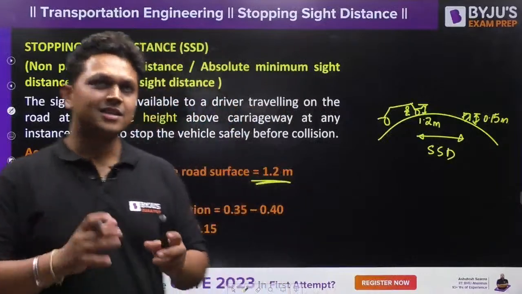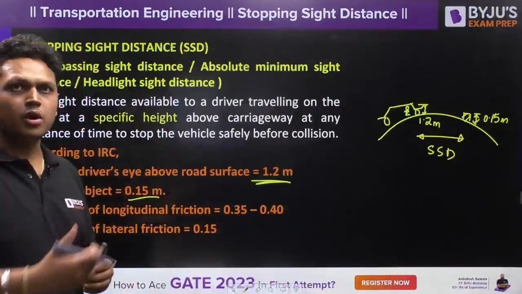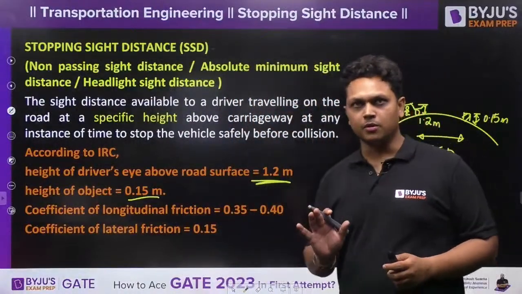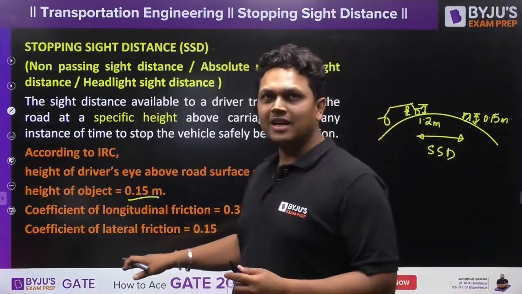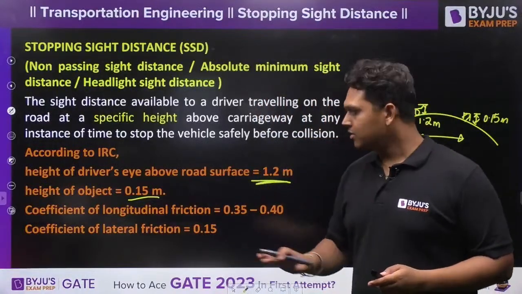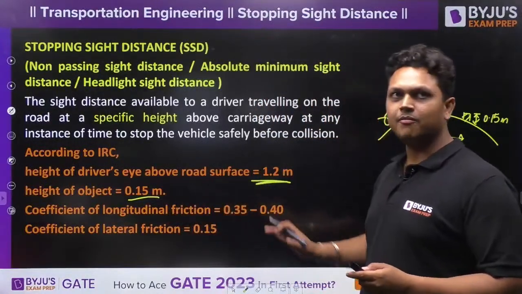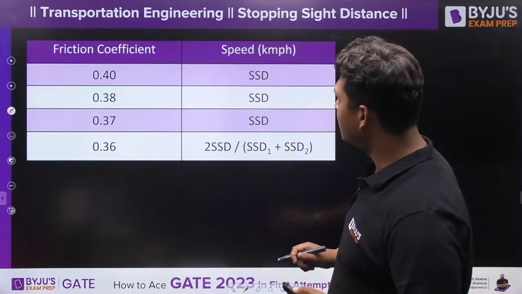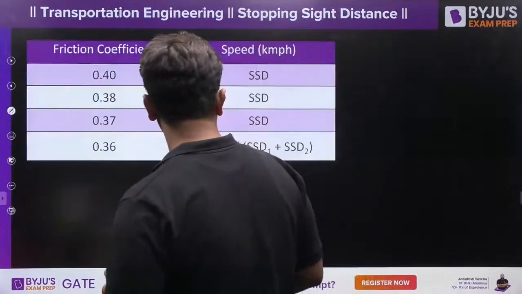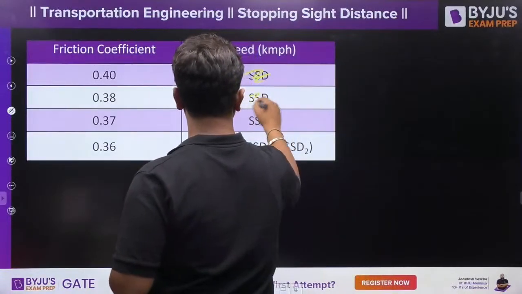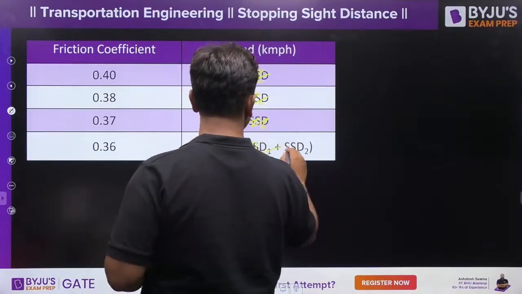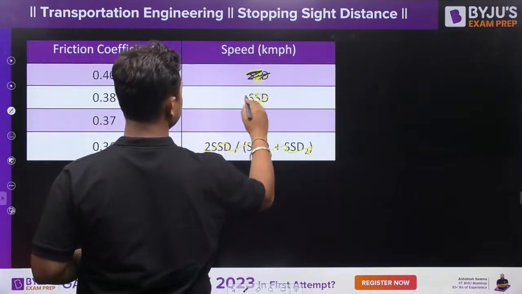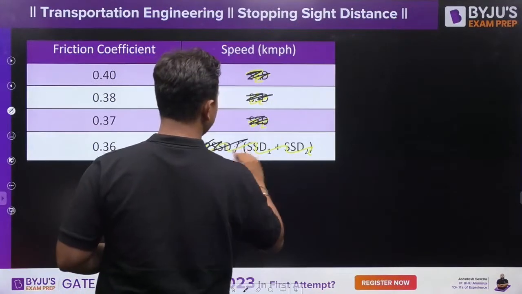Now, as per the IRC code, the coefficient of longitudinal friction lies in the range of 0.35 to 0.40, and the lateral friction is 0.15. This longitudinal friction varies with the speed of the vehicle.